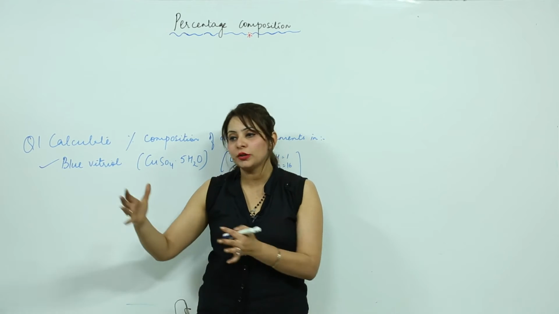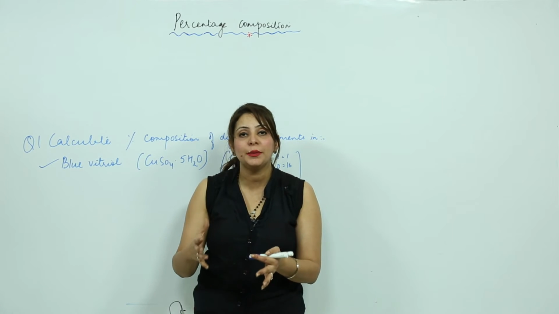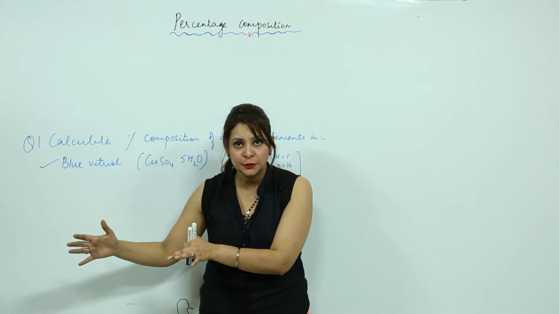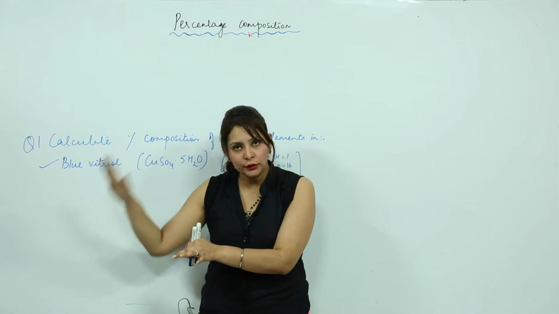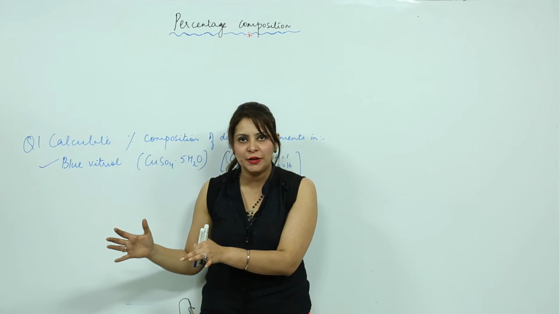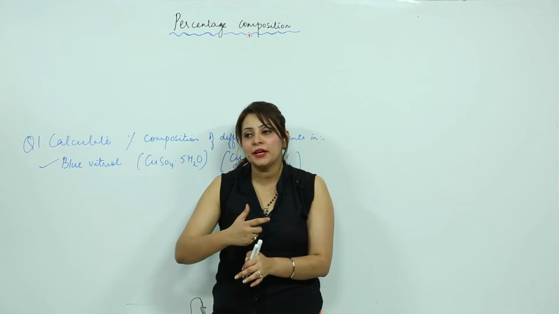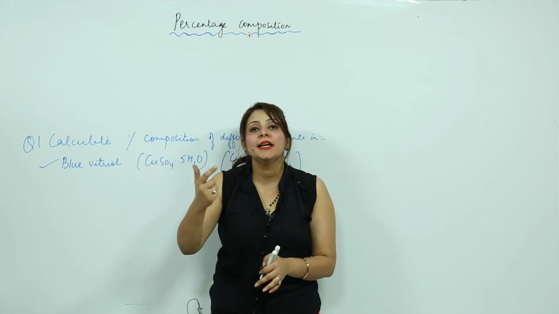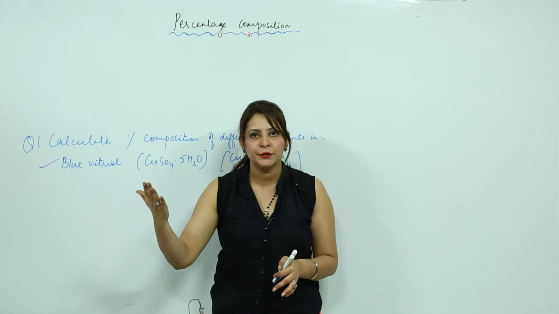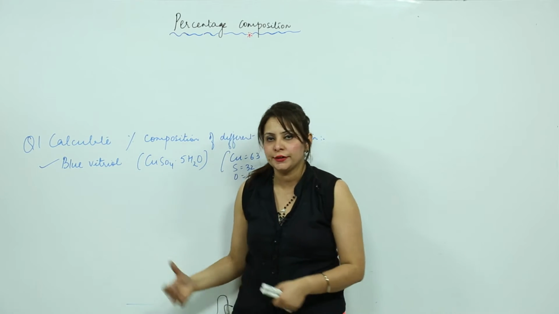You need to find the total mass, like you found the total marks which comprise the total paper. Likewise we need to find the molecular mass of that substance, because that will show the total mass, whether it is of copper, sulfur, oxygen, H, O, or any other atom present in it, right? So we need to find the total mass. Then, if I wish to calculate the mass of sulfur, I will pick the mass of sulfur, divide by the total mass of the compound, into 100. I have an example for you, and it will become clearer when I solve it.